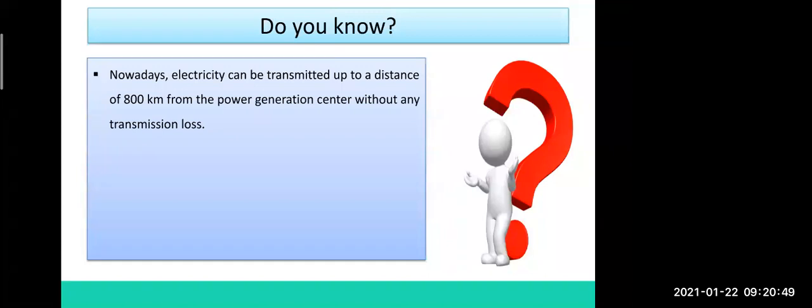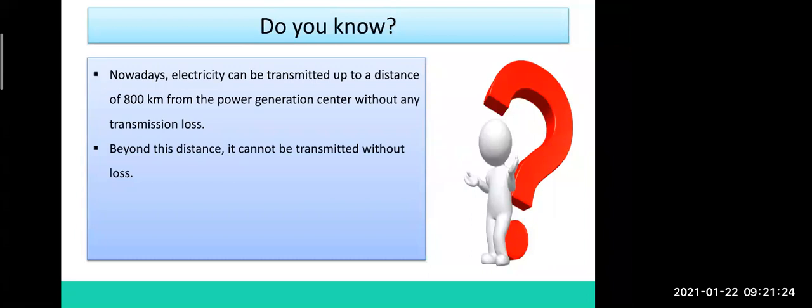Transmit मतलब हम लोग electricity भेज सकते हैं, मतलब जहाँ पे electricity produce हो रहा है और जहाँ पे 800 किलोमीटर के distance तक we can send the electricity, okay, without any loss. Means there will be no loss. But beyond this distance, like 850 or 900 kilometers, if you want to send the electricity, you can send it, but there will be loss.